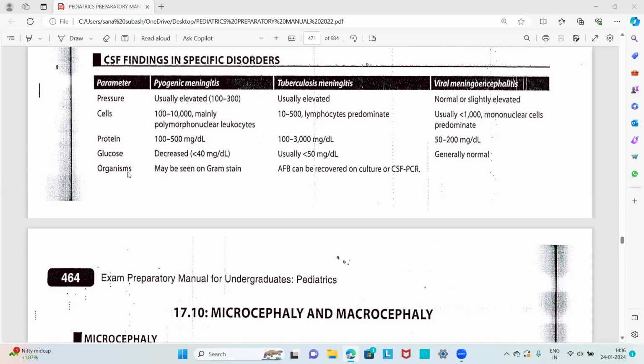The organism can be seen on gram stain. Acid-fast bacilli can be recovered on culture or CSF PCR. So that is all regarding the CSF findings in specific disorders.